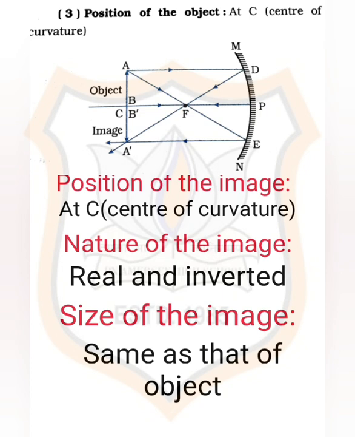So when the object is placed at the center of curvature C, the image will be formed again at the center of curvature. The nature of the image will be real and inverted, and the size of the image is exactly equal to that of the object, as we are observing.